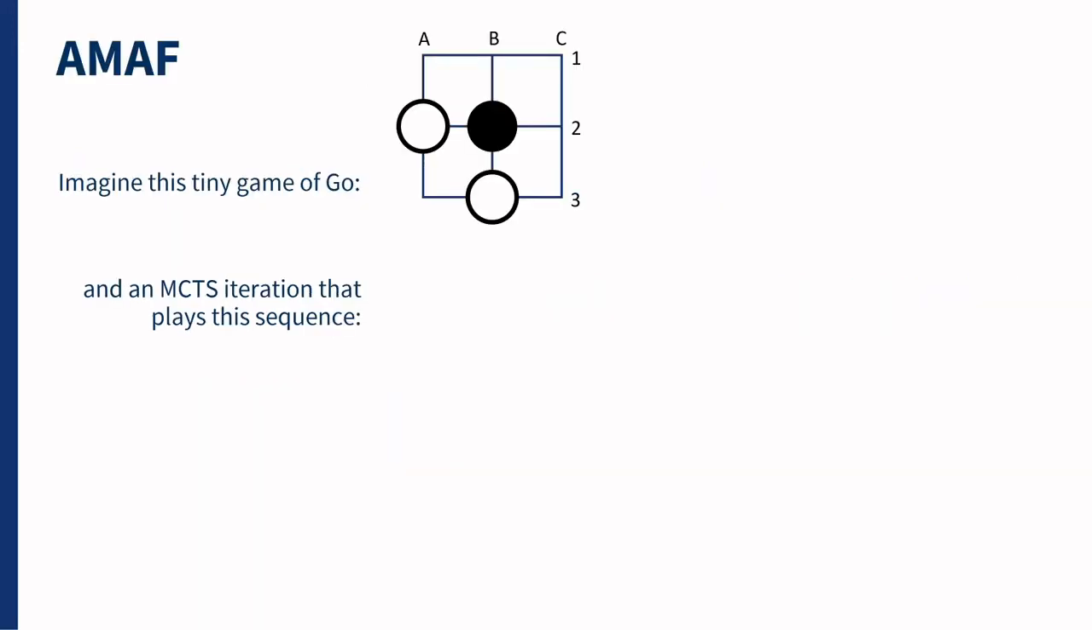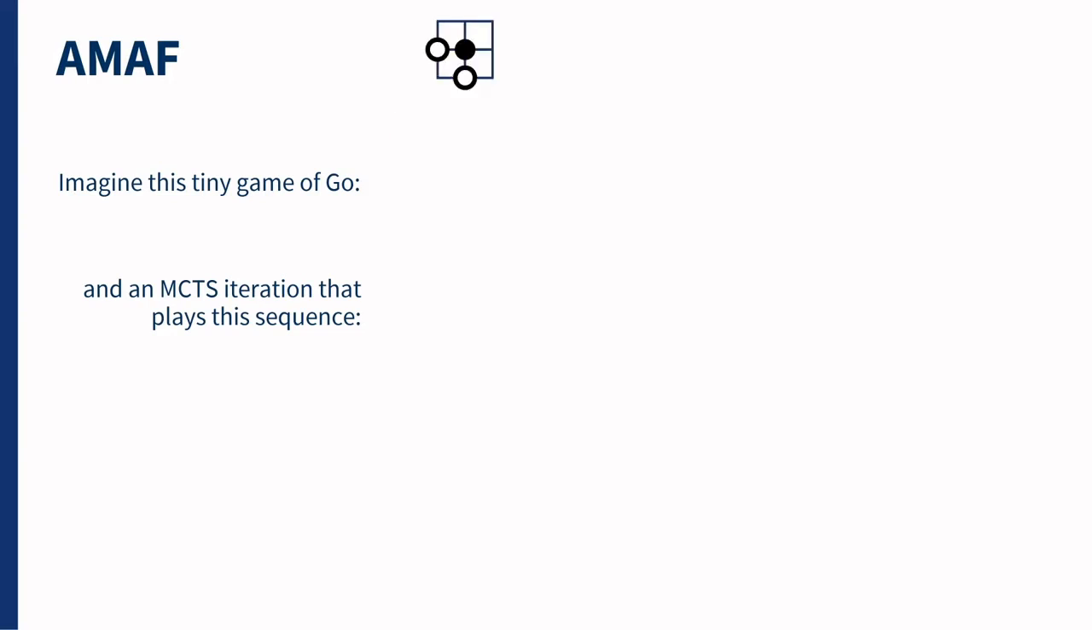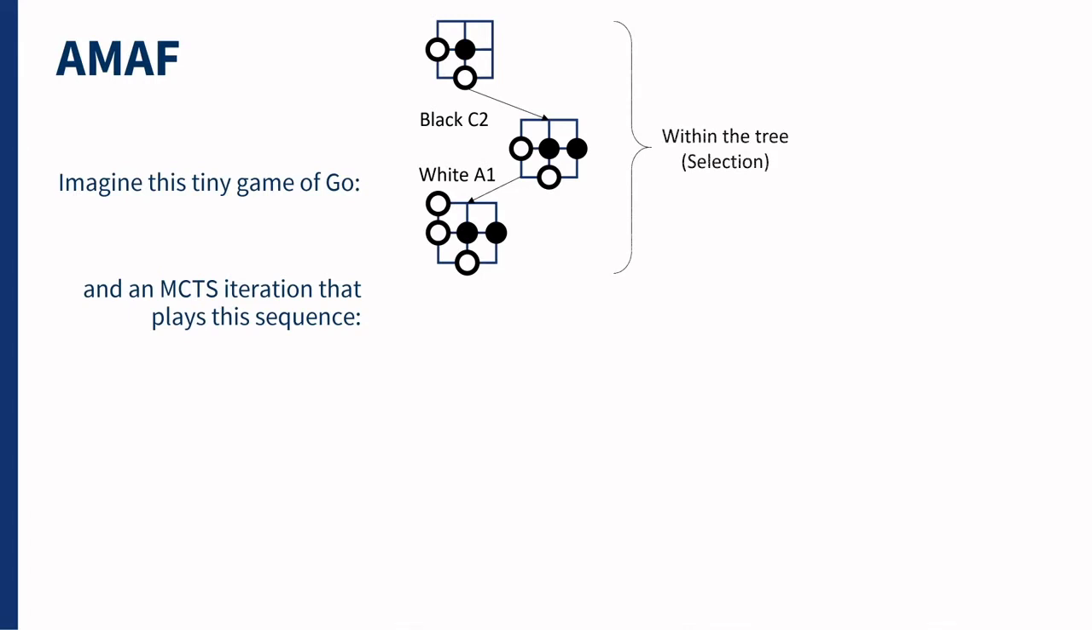Let's see how AMAF works through an example. Imagine we have this tiny game of Go, where black has to move next. If black is using MCTS, a possible iteration could go through this sequence. Here's the root node with the current state where the move needs to be made. Black plays at position C2. Then white on A1. Let's imagine these two moves are still inside the tree, but it has been the selection step, the one that has indicated the moves here.